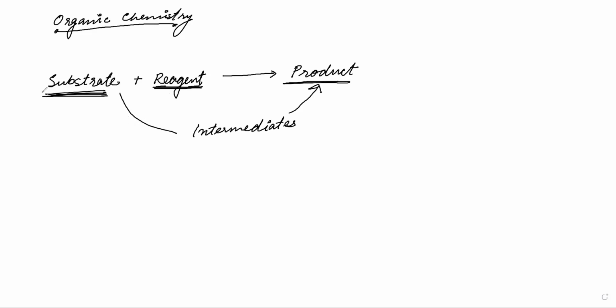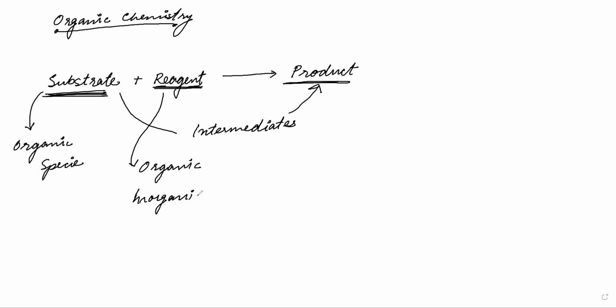So generally the substrate is an organic species. This is an organic chemical. And this reagent can be either organic or also inorganic. But the substrate is always organic in organic chemistry. The reagent can be either organic or inorganic.